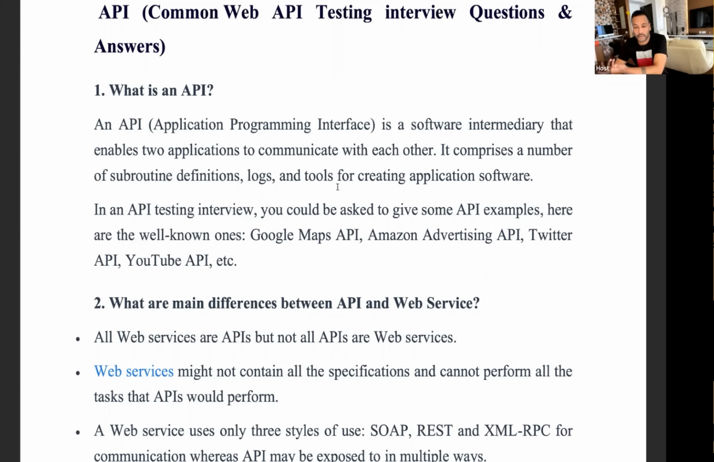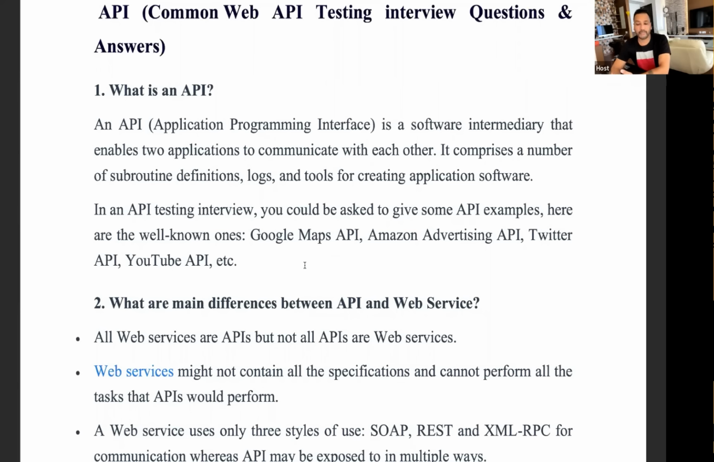So for example, Google Maps API. Google Maps is integrated with your food delivery app, like Zomato or Swiggy, or let's say the Uber app. So they are calling the Google Maps APIs. That's why they are able to find out the location, find out the total number of cars available at that particular location. And then the from and to destination, whatever distance is getting calculated, the traffic and everything is coming from the Google Maps APIs, Amazon advertising APIs, Twitter APIs, YouTube APIs.